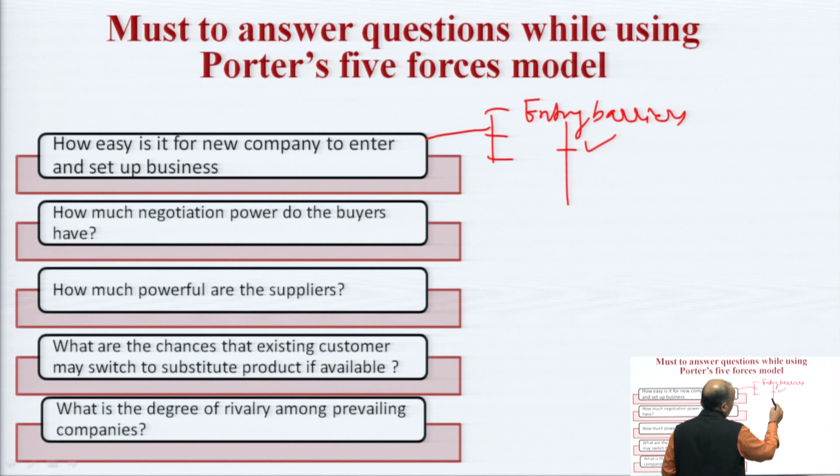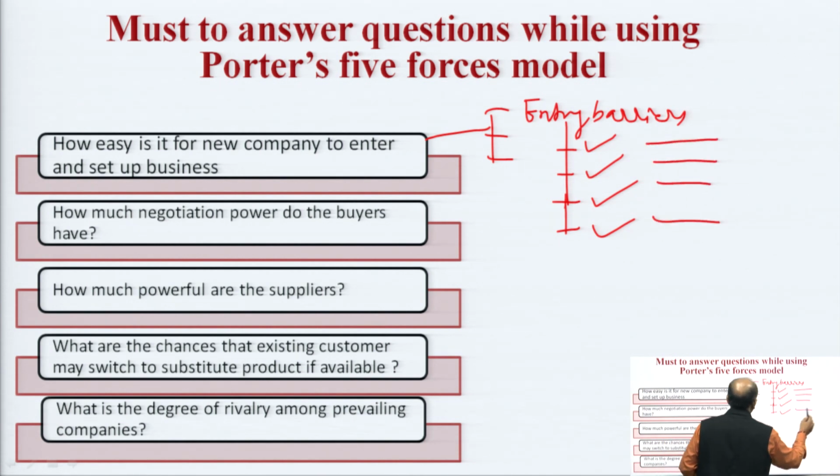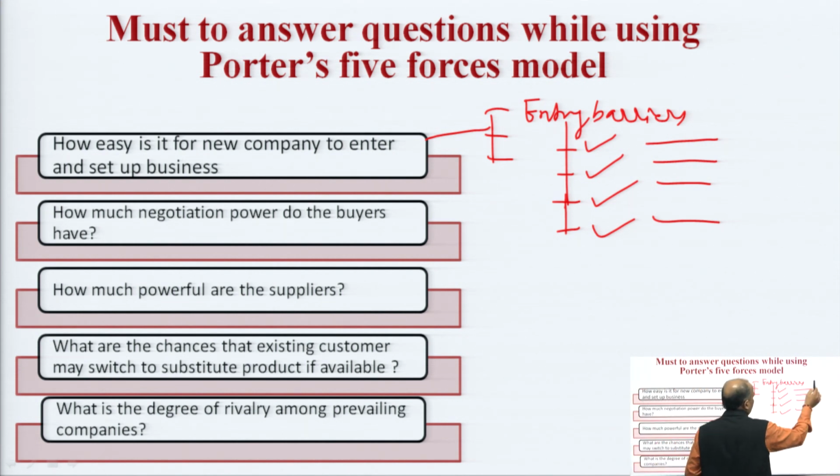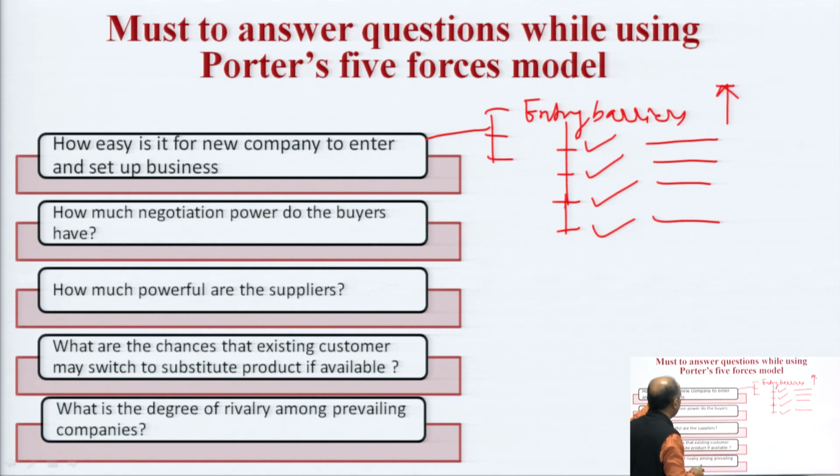Economy of scale, the availability of substitutes, the setup cost, the cost advantage. So we will evaluate all these so that we can answer this question properly. How easy is it? If the height of entry barriers is very, very high, it means that it is not easy to enter this industry. So this is how we can answer this.